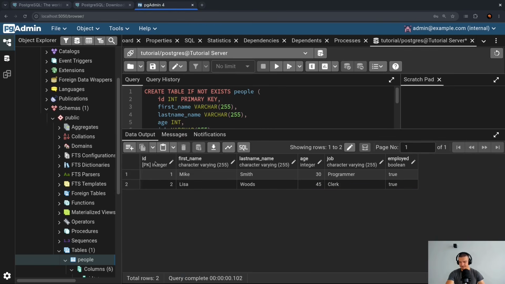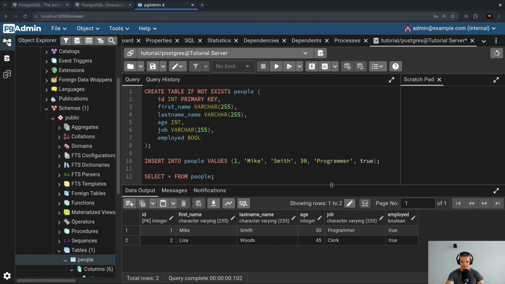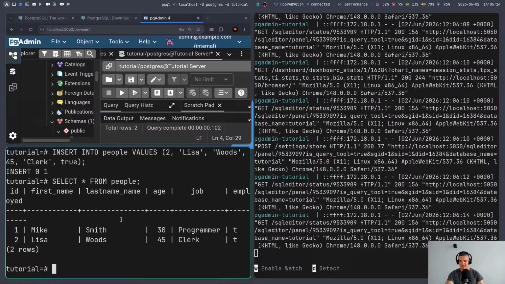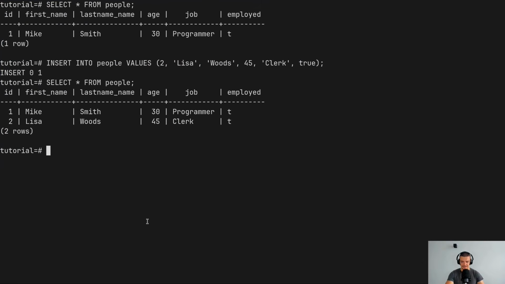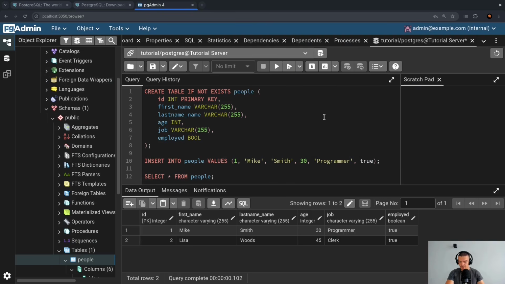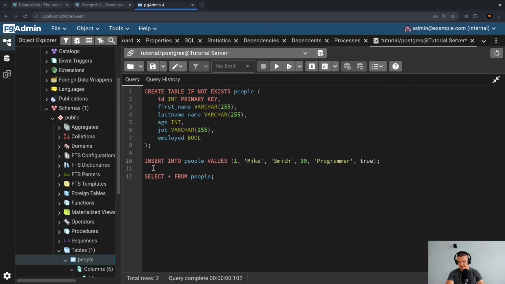So that is nice. Now, I'm going to mostly be coding here in pgadmin just because it's easier to understand for beginners when you have all the colors and everything. So I'm going to be working in this here. But again, everything I do here, you can also do in the PSQL command line tool. So let us go back to our script now. I'm going to maximize. And here now we can also look at a different way to insert values into a table. Because right now we're taking every single column and we're providing values.